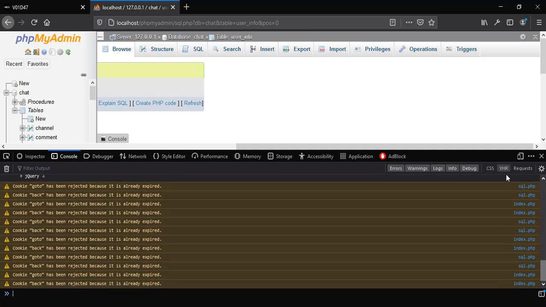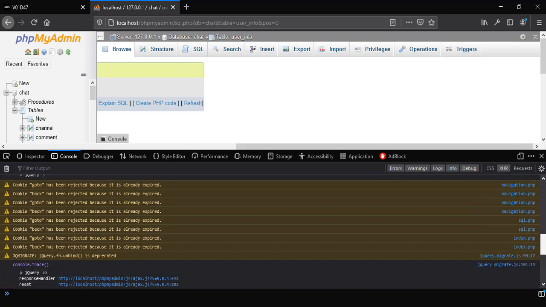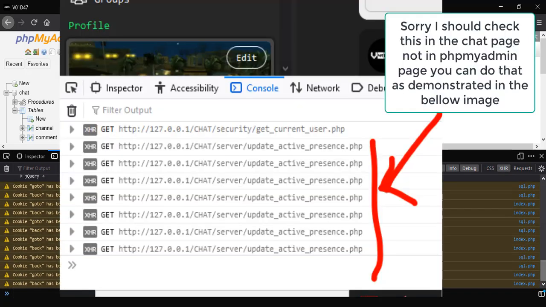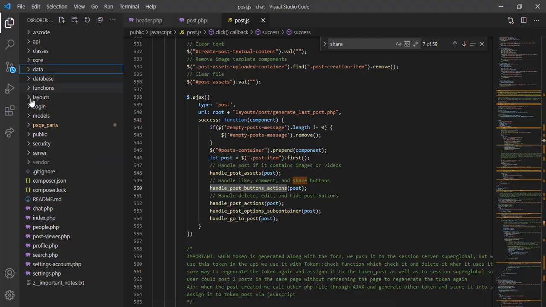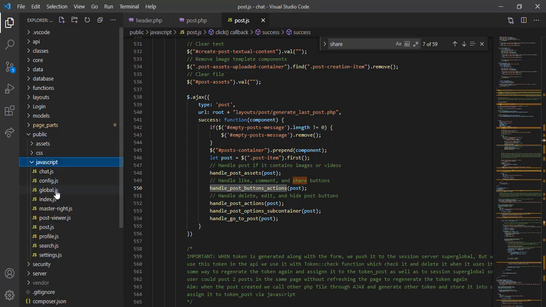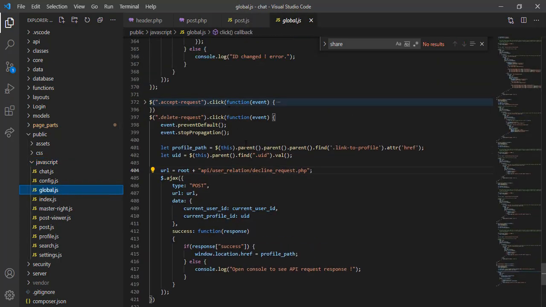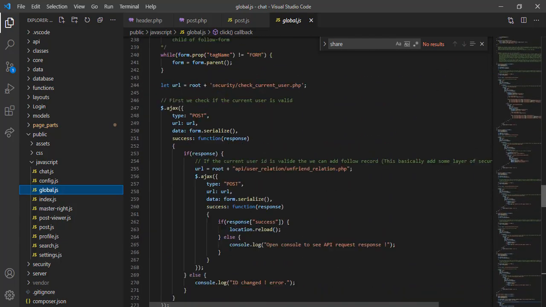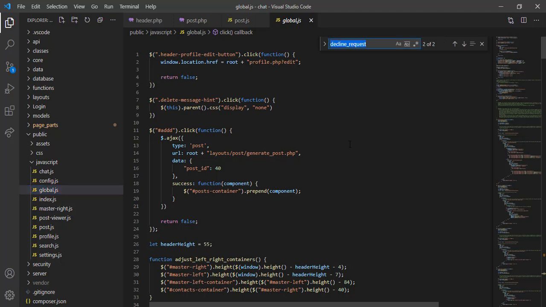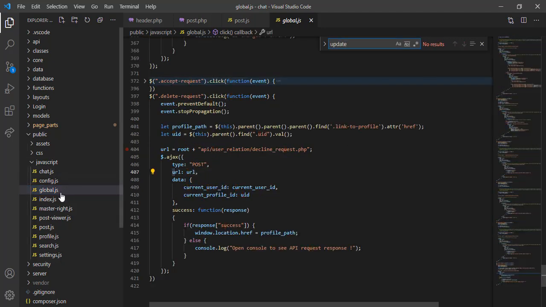Let's show xhr, and basically later we will see a request which is located here. Let's go to our public and JavaScript, and I think in global. Now let's go to updates. No, it's not global. In config, I think.